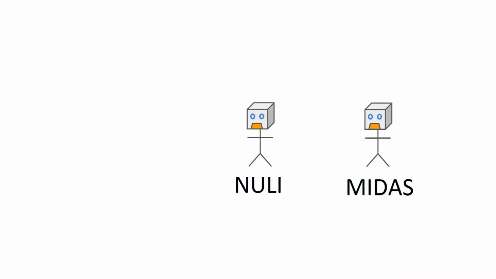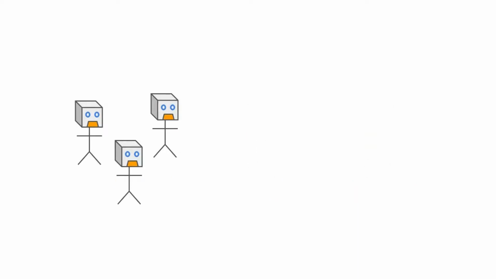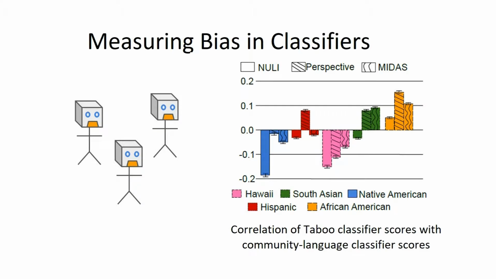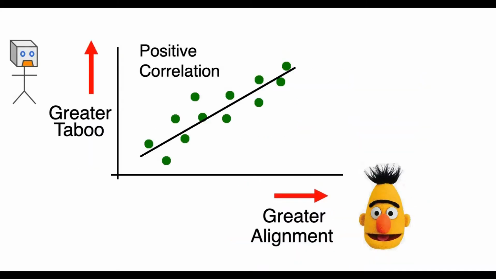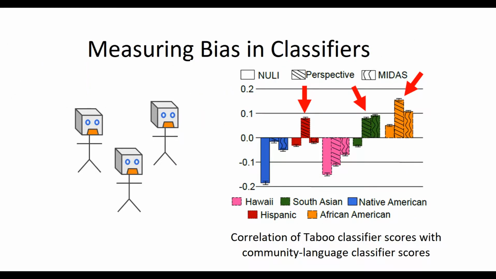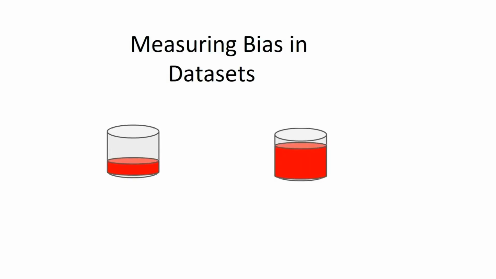We examined 2 offensive language classifiers and an API developed by Jigsaw and Google, which assigns a toxicity score to a text. We then apply the community and taboo classifiers to text from the validation Reddit sets. Instead of a strong negative correlation, we find many 0 to positive correlations and thus bias across classifiers. Positive correlations show clear disagreement between taboo and community classifiers, which indicates bias. Though slightly better, 0 correlation is still not ideal since it will occur in cases where a community's language is treated unfairly.